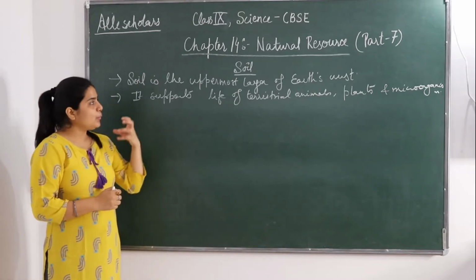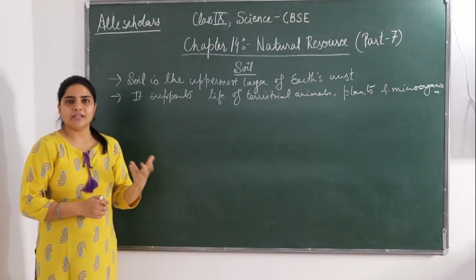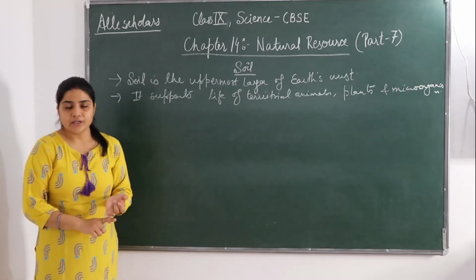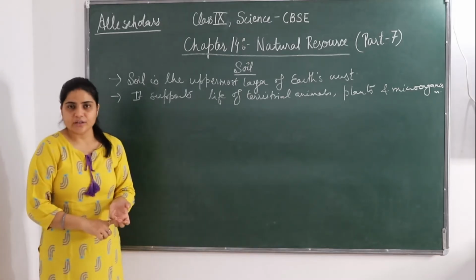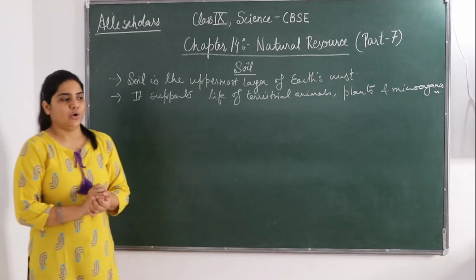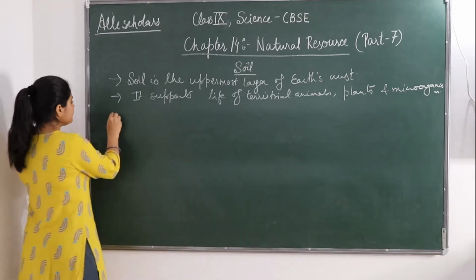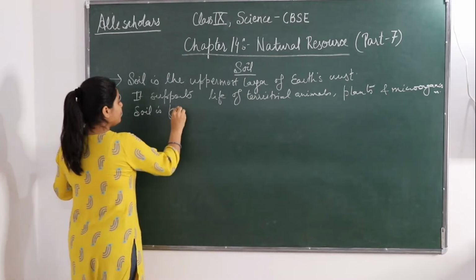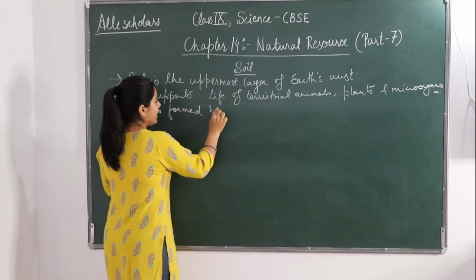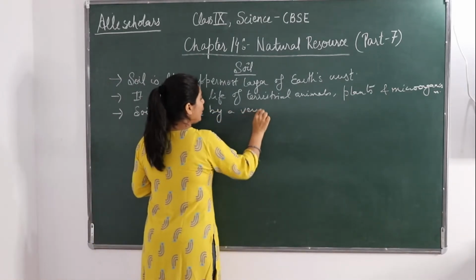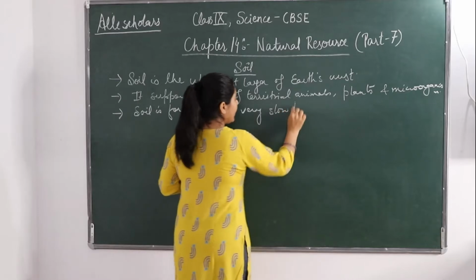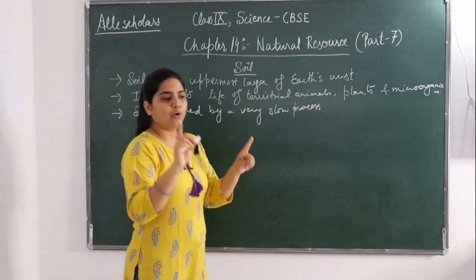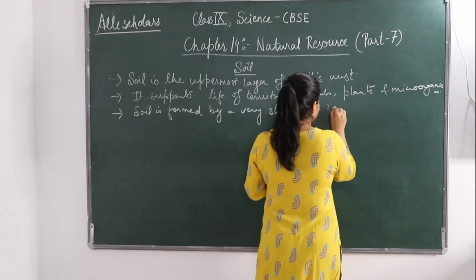So what are the physical, chemical and biological activities? It can be the action of wind, water and sun. So we can say that soil is formed by a very slow process, the weathering of rocks.